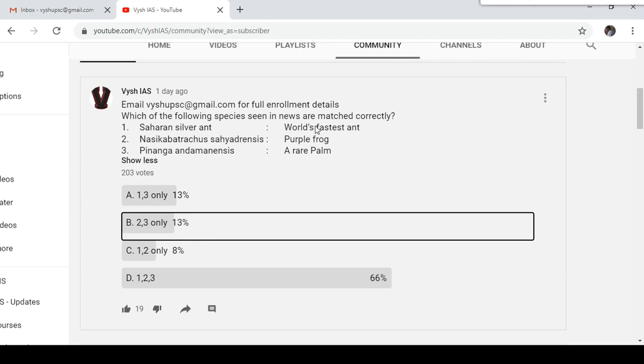Then again this fastest or national aquatic animal or state butterfly. These kinds of questions come every year. UPSC is repeatedly asking. So these are relevant questions. We have been doing this for the last 3-4 years, so we know what question is right or wrong. So students who come and comment such things, please go and see the previous year papers.